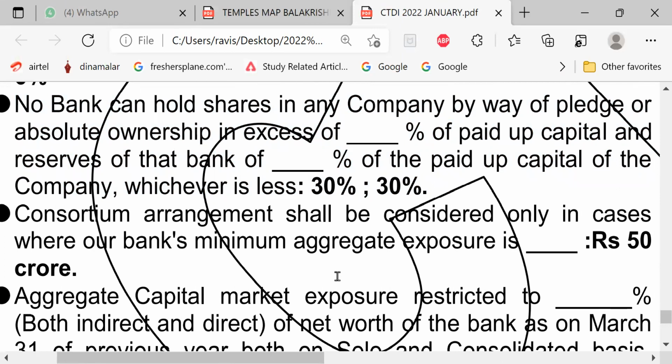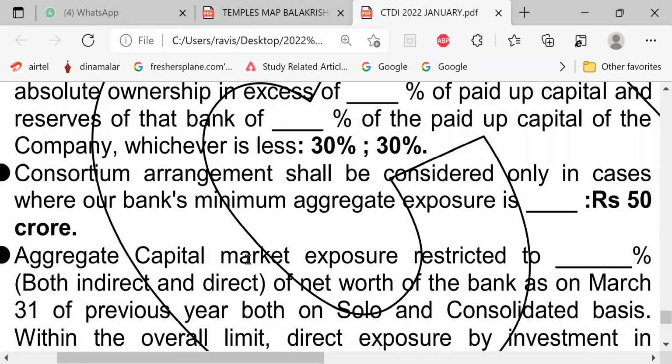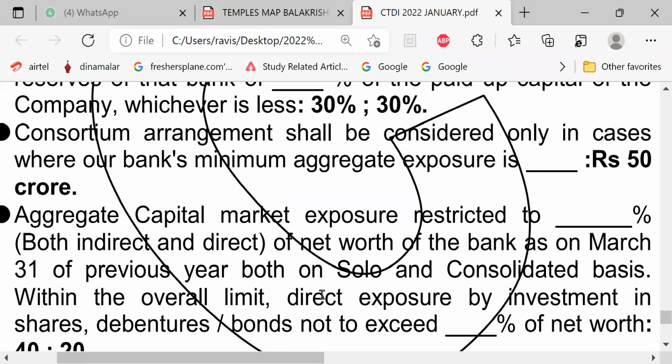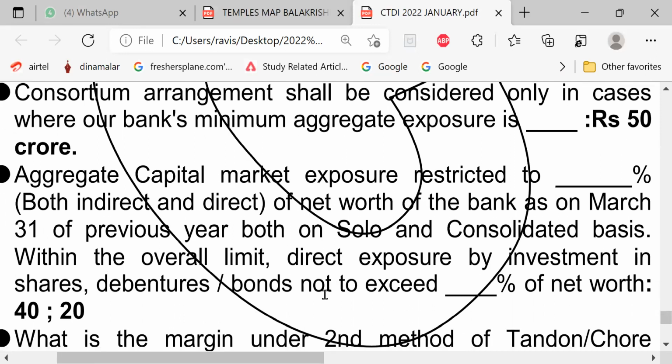Consortium arrangement shall be considered only in cases where our bank's minimum aggregate exposure is rupees 50 crore. This is in respect of Punjab National Bank. I don't know about other banks. Aggregate capital market exposure is restricted to 40%, both direct and indirect, of net worth of the bank as on March 31 of the previous year, on both solo and consolidated basis.